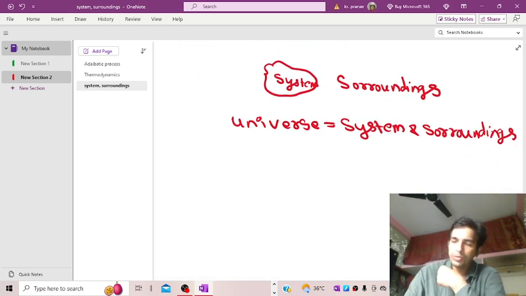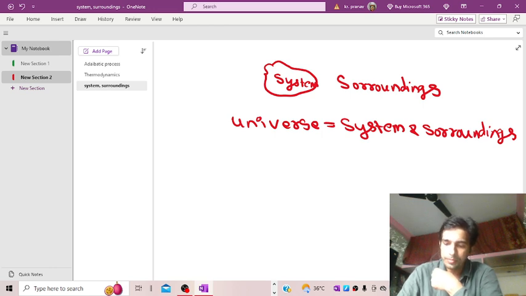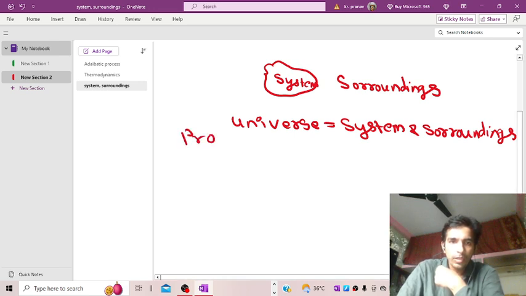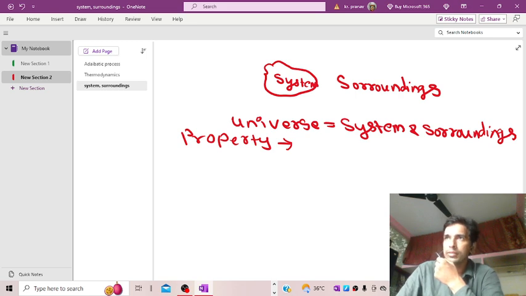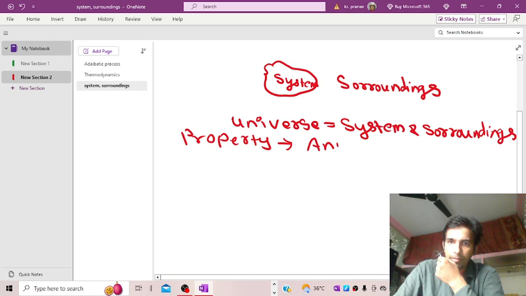Now we are moving over to the different types of laws of thermodynamics, and prior to that we will see some of the properties of the system. First and foremost, property. Property is defined as any characteristic of the system. Suppose any entity is there which is having some characteristics, that is defined as its property.